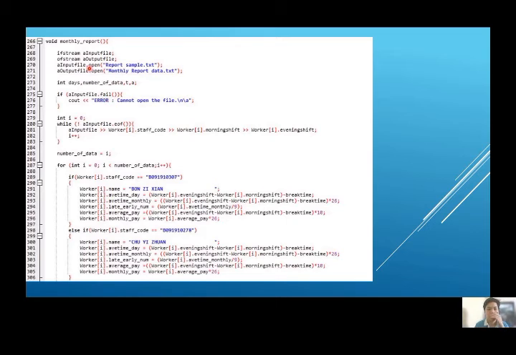The first step is it will open two files: the input report sample and the output monthly report. For the while repetition, it will read the three data of the report sample, which I'll be explaining on the next slide. The for statement will take this input data as it reads the staff code, and it becomes the selection of the if statement.